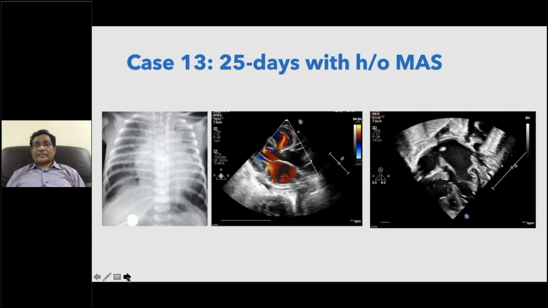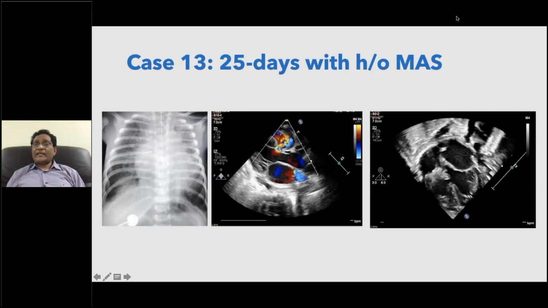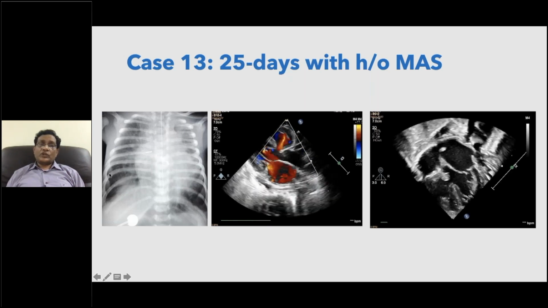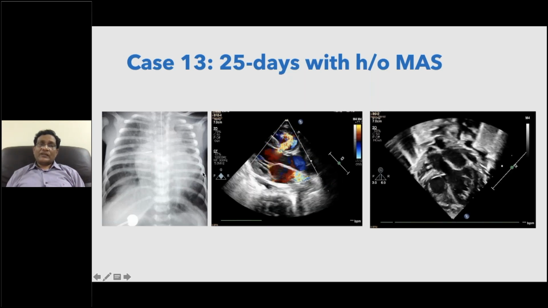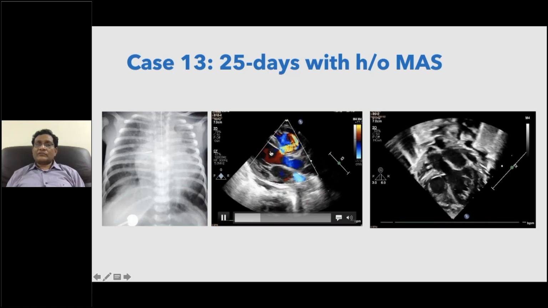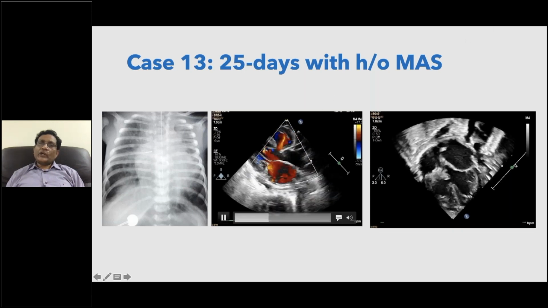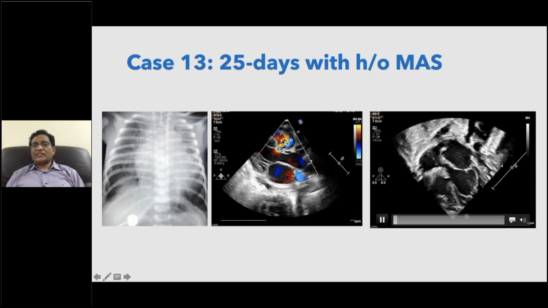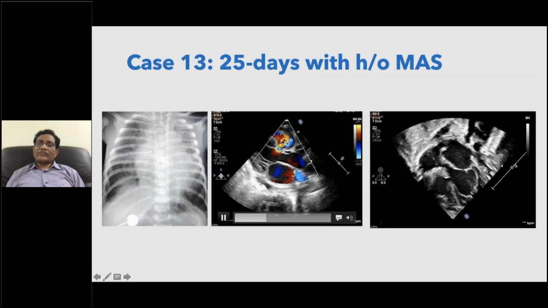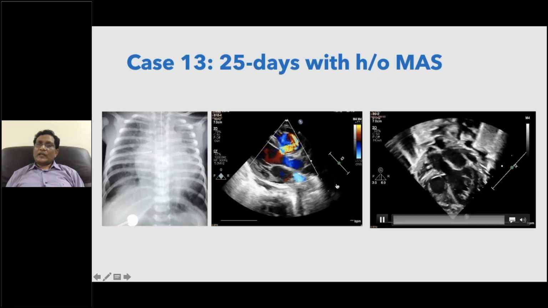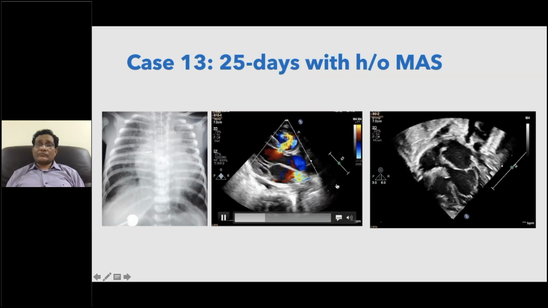Maybe with this case I will stop. This is a 25-day neonate with meconium aspiration syndrome, big heart here, failed extubation three times. There was a moderate ventricular septal defect. This baby was not fit for surgery, and we also don't do surgical closure during the neonatal period. A VSD usually will be closed after 3 months of age. You can manage with medication until that time.